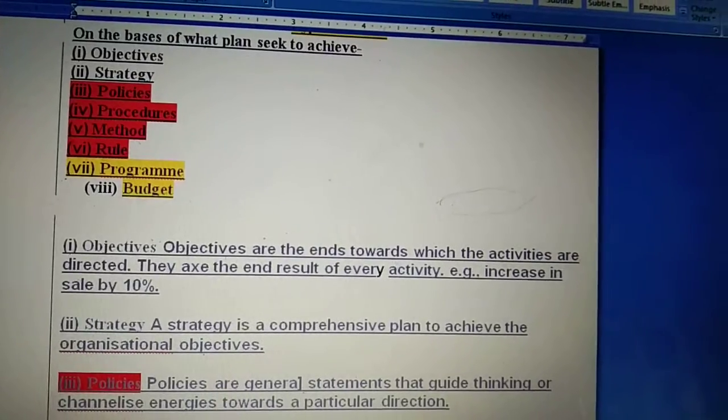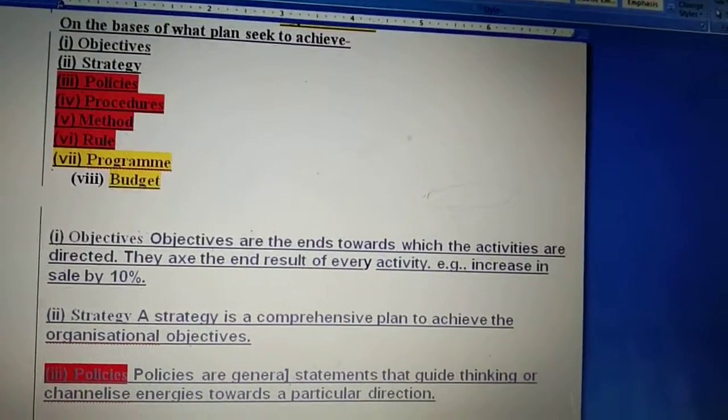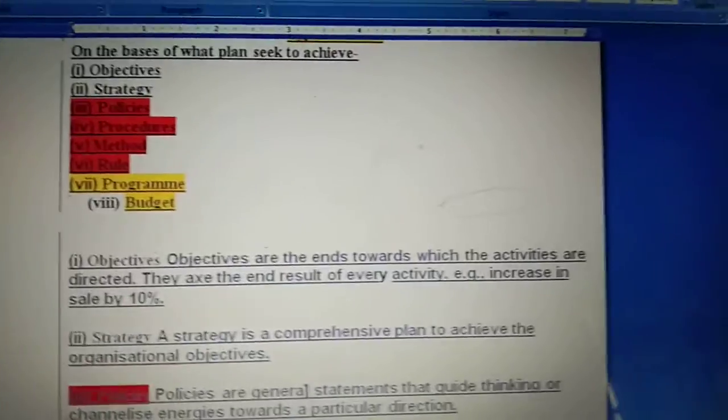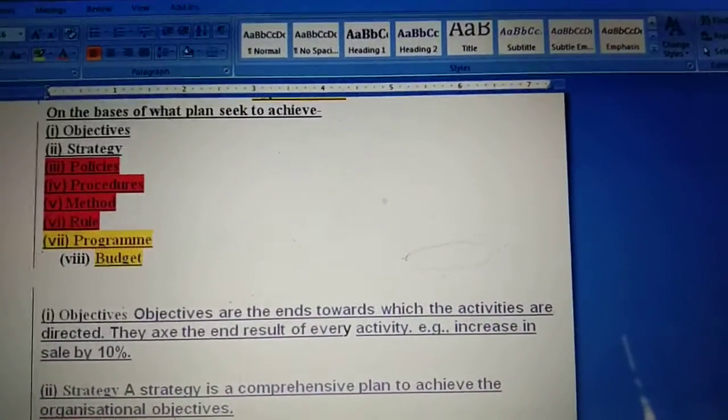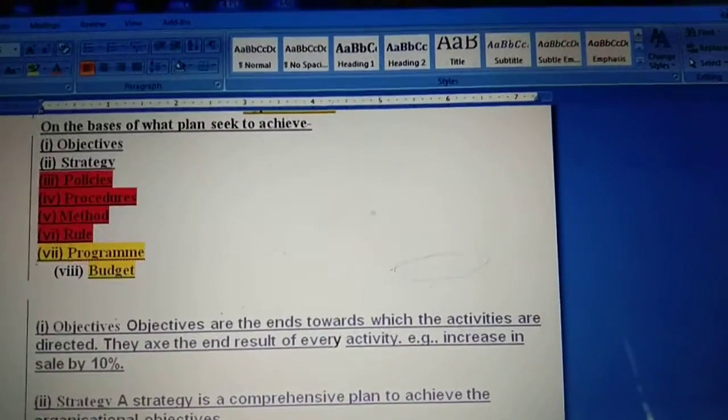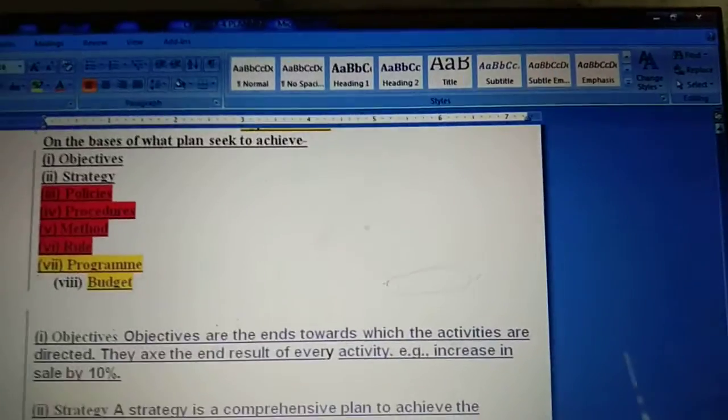They are the end result of every activity. Increase in sell by 10%. Now this is the first plan according to achieving the objective, and the name of the plan is objective. What are the objective plan? Objective plan are known as the end result or the end towards.